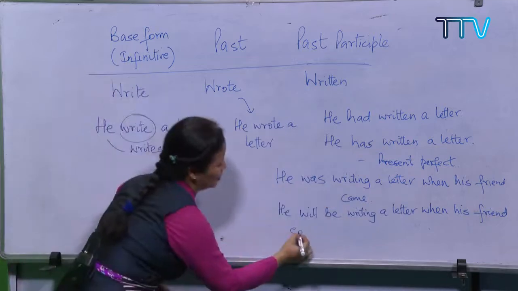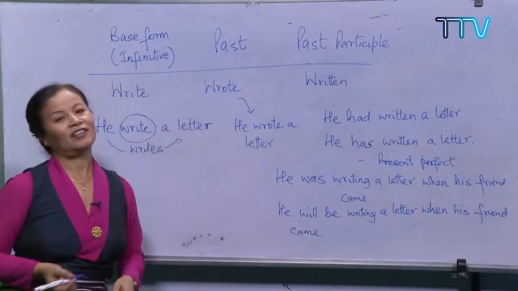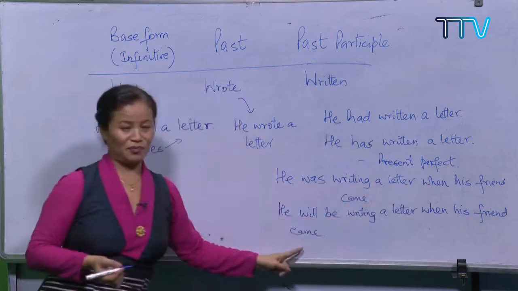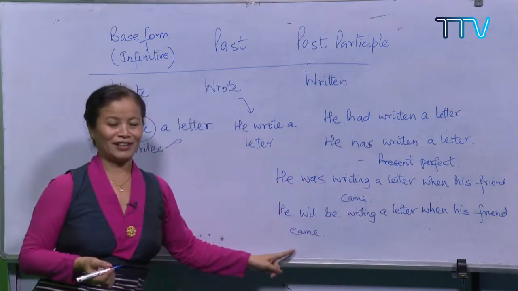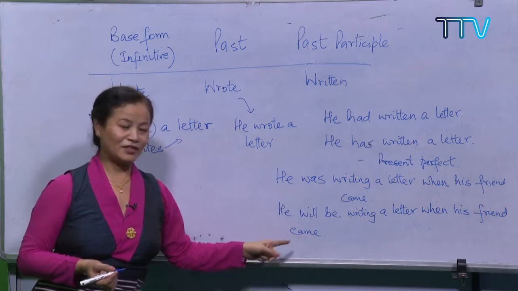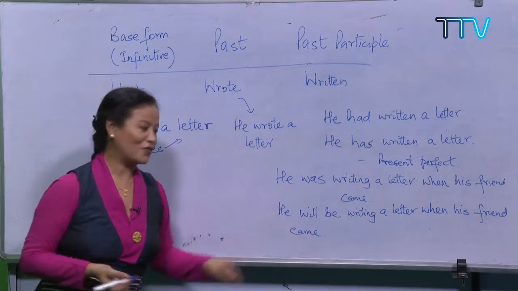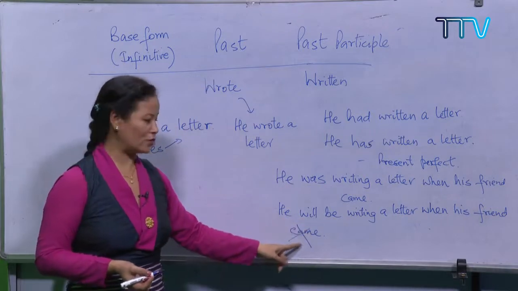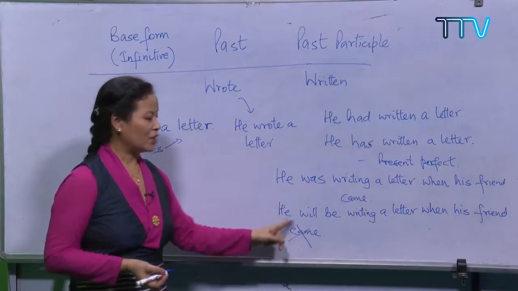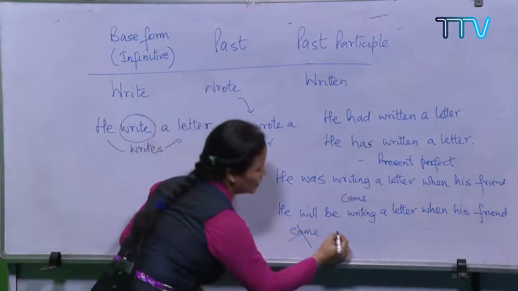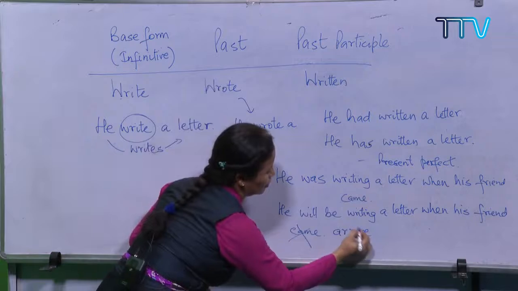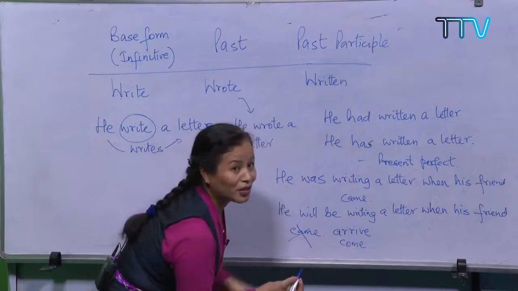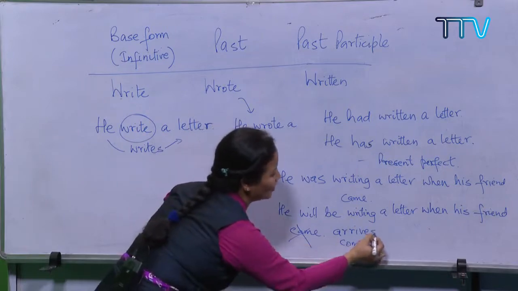Can I write came here? Is it right if I write came? He will be writing a letter when his friend came. Is it right? Of course not. Because this is something that is going to happen in future. We cannot use the past tense here. He will be writing a letter when his friend arrives, or you can write comes.